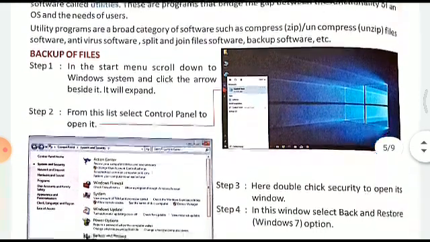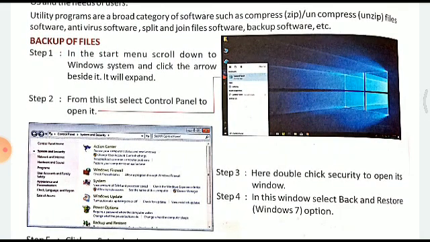Utility programs are a broad category of software such as compress (zip) or uncompress (unzip) file software, antivirus software, split and join file software, backup software. Now see, backup of files. This is very, very important, children, because it recovers the lost data. In the start menu, scroll down to Windows System and click the arrow beside it. It will expand.